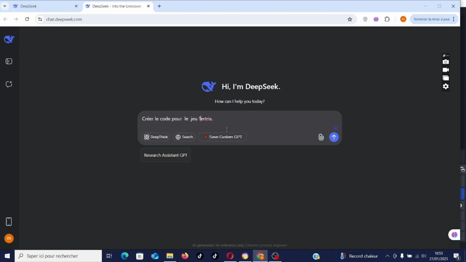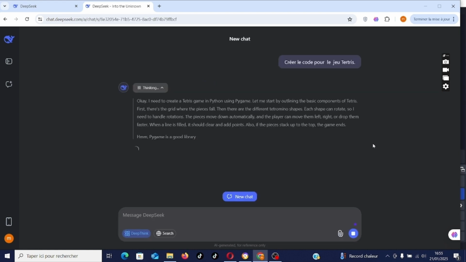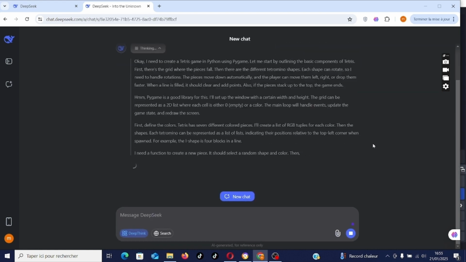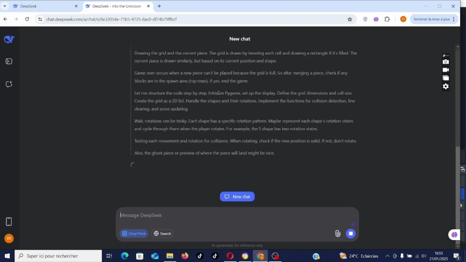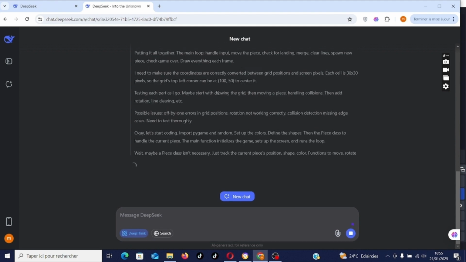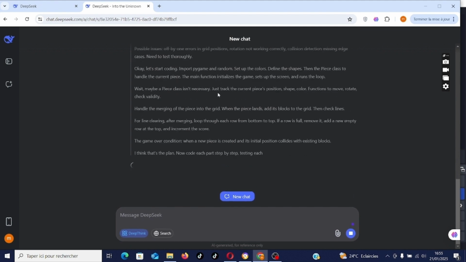Now we will examine the capacity in the code. We will ask it to create the code for the Tetris game. I will apply DeepSeek to show us the steps it goes through to create this code. Go ahead, let's go. It reasons upstream before proceeding to the development of the code. This is work that is done upstream, so I will project to you the reasoning that is done. I will not read everything, but I will try to summarize.